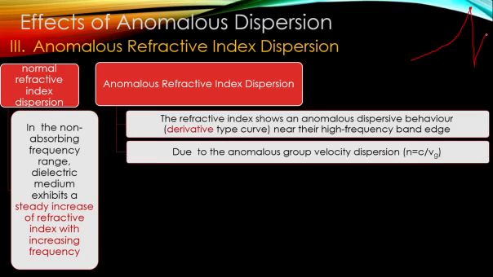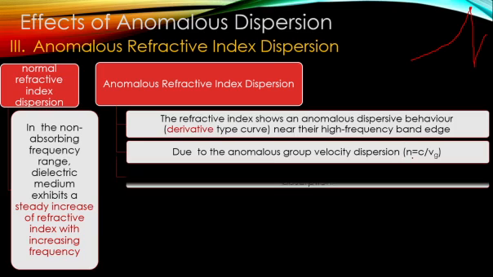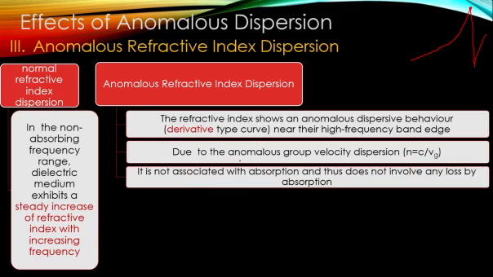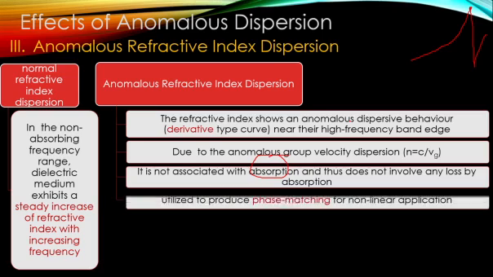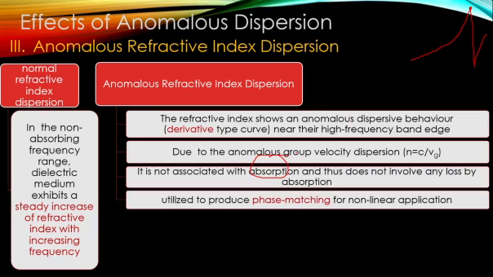So it is actually due to the anomalous group velocity dispersion, as we already mentioned, due to this equation. And the primary thing is that the normal refractive index dispersion is found near the absorbing frequency, while the anomalous refractive index dispersion is not related to absorption phenomena. It is just due to the band structure, or the structure of the photonic crystal. So this property, anomalous refractive index dispersion, is used for producing phase matching in non-linear applications.